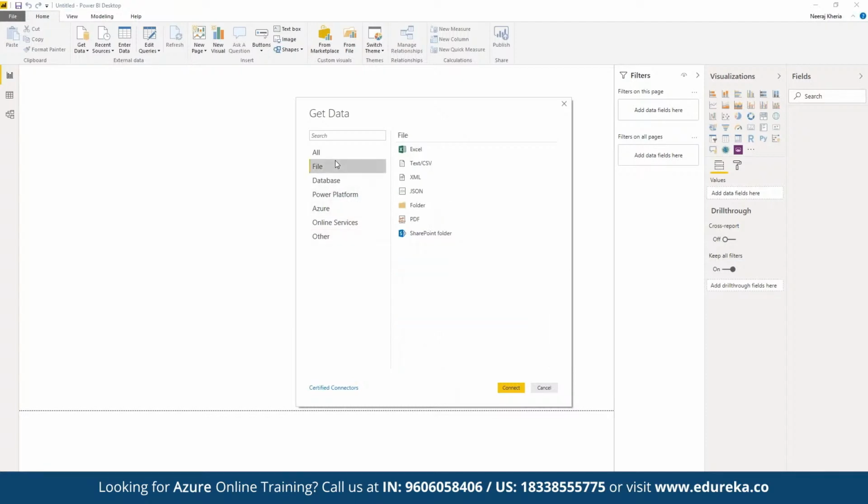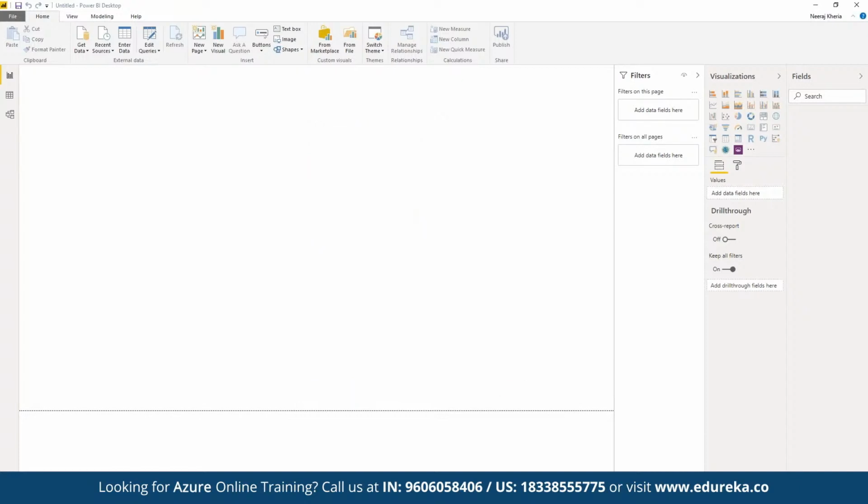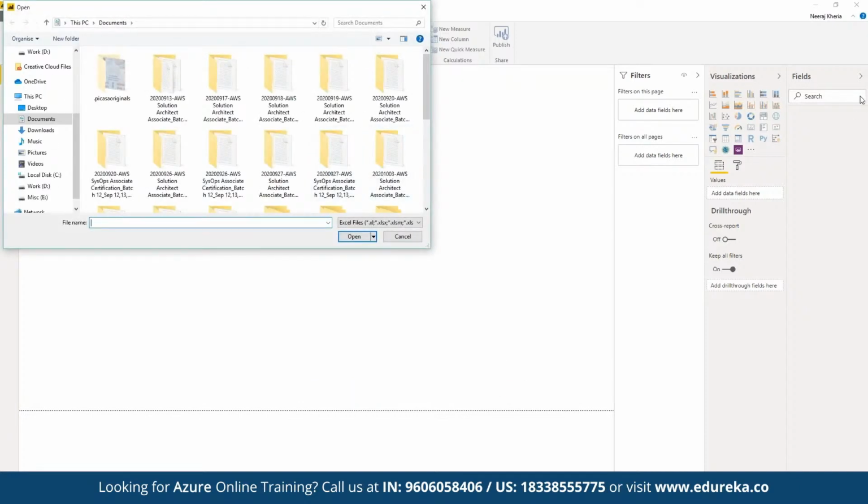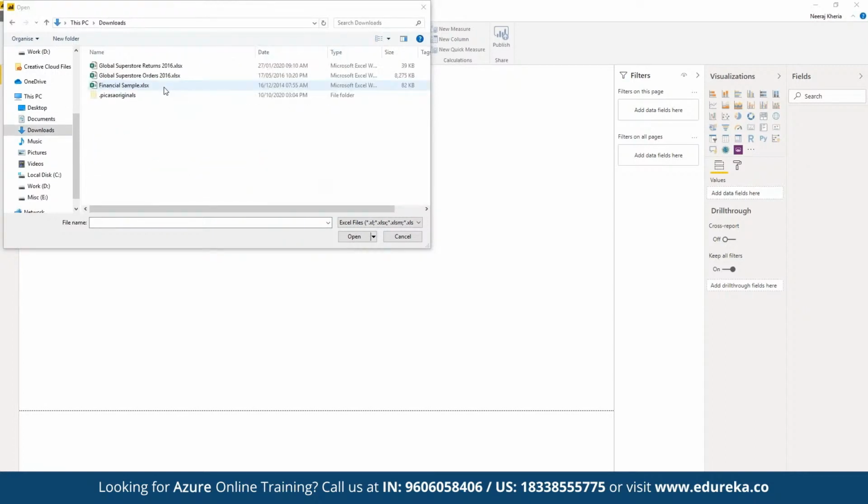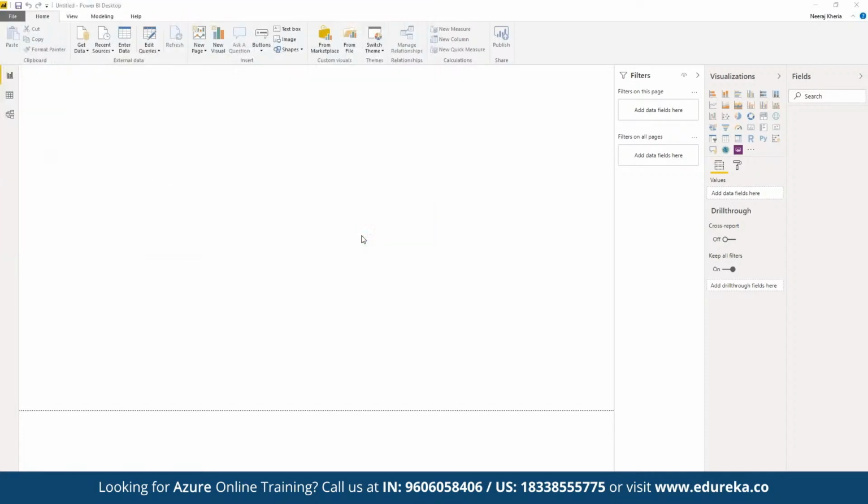Let's say we want to work with an Excel sheet, a simple Excel file that we may have access to. We can click on Excel, click on connect, and here we have to choose the source of the Excel file. Let's say we want to work with a simple financial sample workbook. Here we can open this financial sample workbook, or we can open the Superstore orders as well. We can use both the data sets. For example, let's say we want to work on Superstore orders. We can click on open.